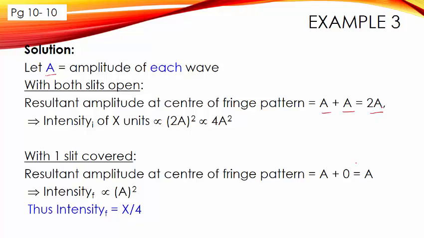Since intensity is proportional to amplitude squared, it is proportional to (2A) squared, therefore 4A squared. If we cover one slit, then the amplitude is only A, therefore intensity is A squared. So A squared should be 1/4 of X. Okay, that's how we solve the question.